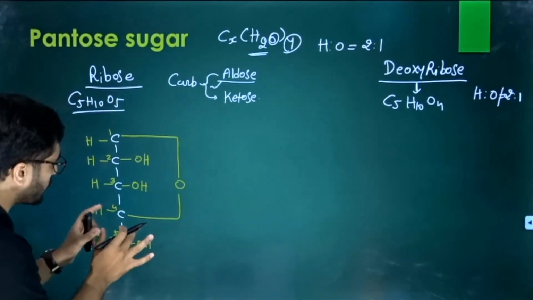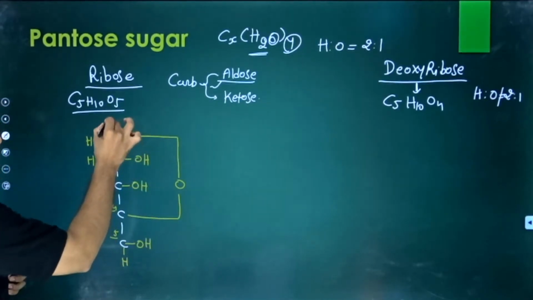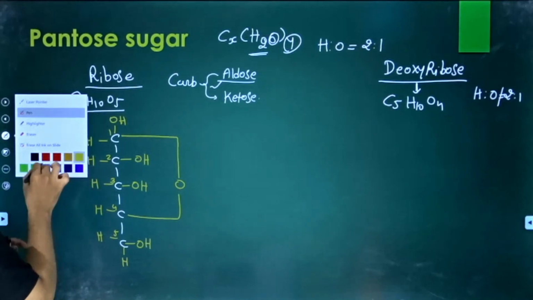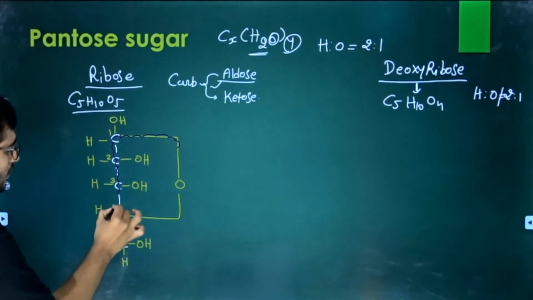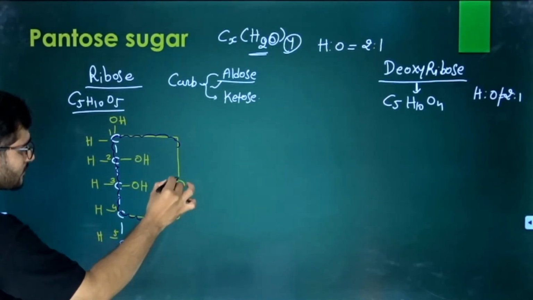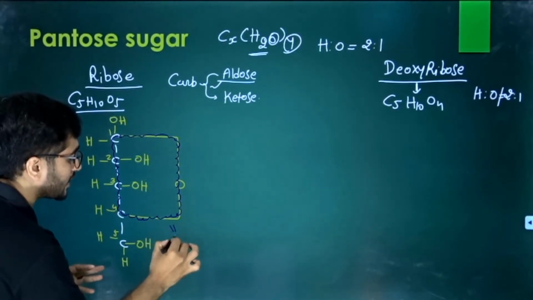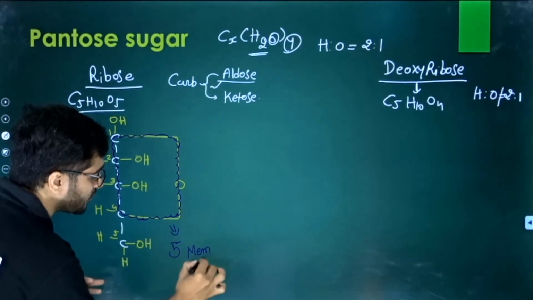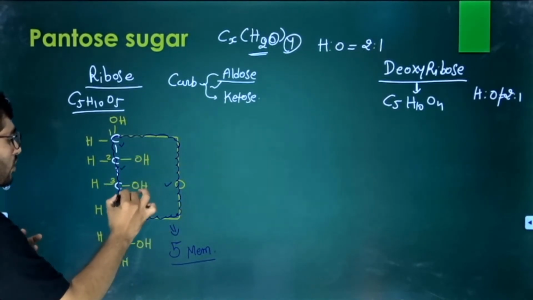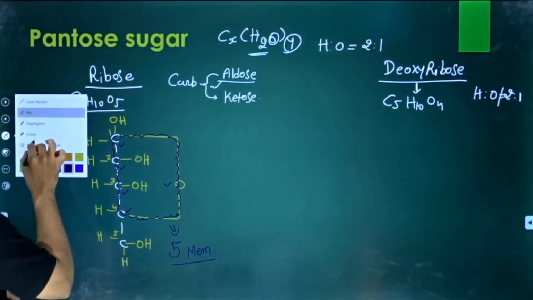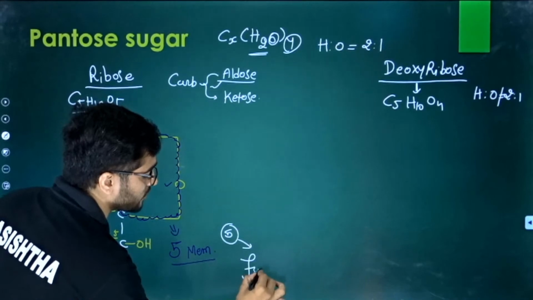So that's why a ring forms between the fourth carbon and the first carbon, and the OH from here now shifts onto the first one. Look carefully and you will see there is a ring. See, here is the ring. This whole ring is made up of how many members? There are 5 members: 1 oxygen and 4 carbon. Any ring composed of 5 members is known as a furanose ring.